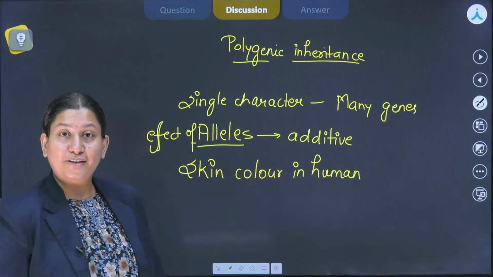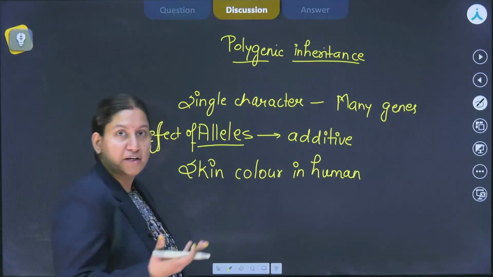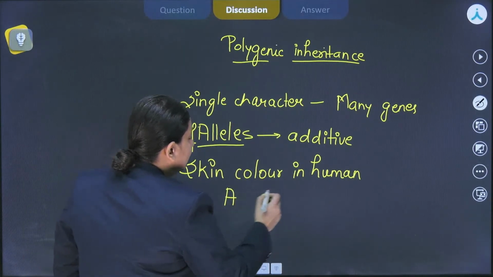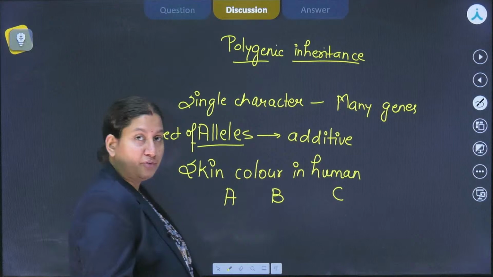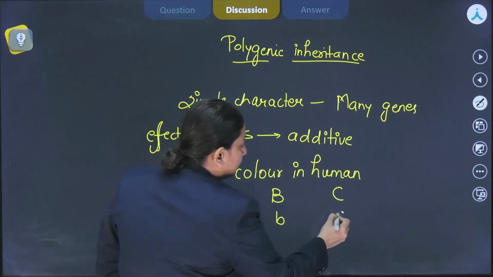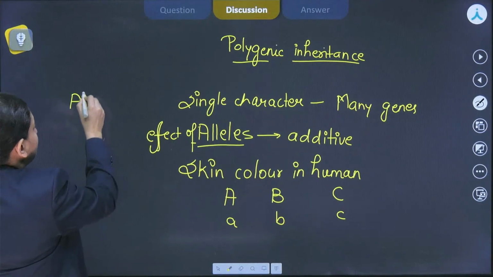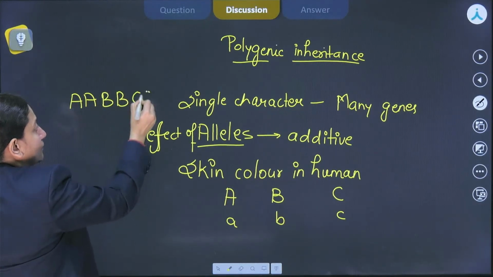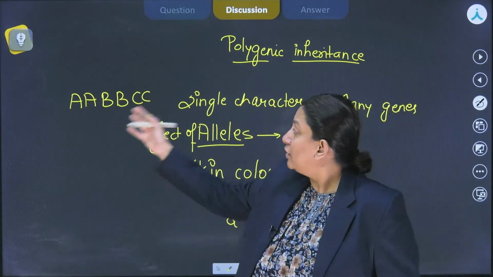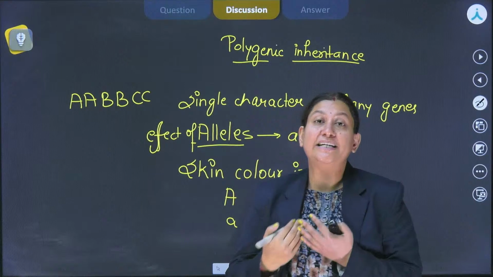Okay, now getting back to this. When we talk about skin color in humans, there could be n number of genes, but let's suppose for inference we are considering 3 genes here, A, B and C. These are the dominant alleles of these genes, and these are the recessive ones, right? Now, let's suppose we have this sort of genotype, right? This particular individual has all the dominant alleles, so they will have a very dark expression of it.